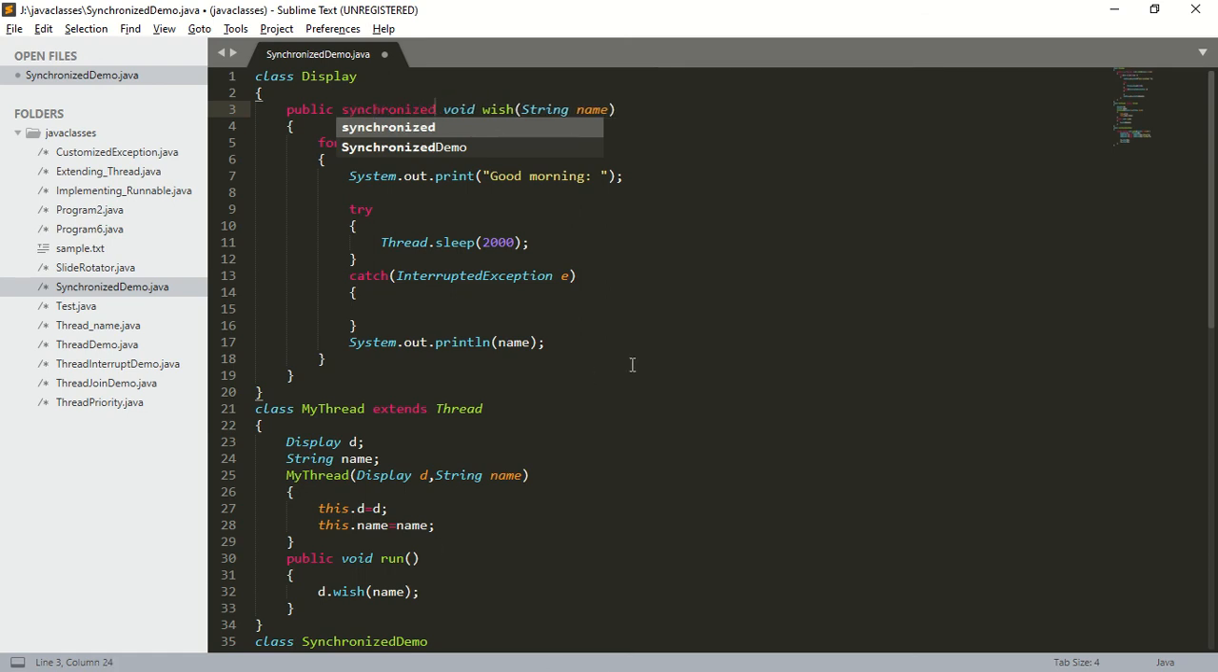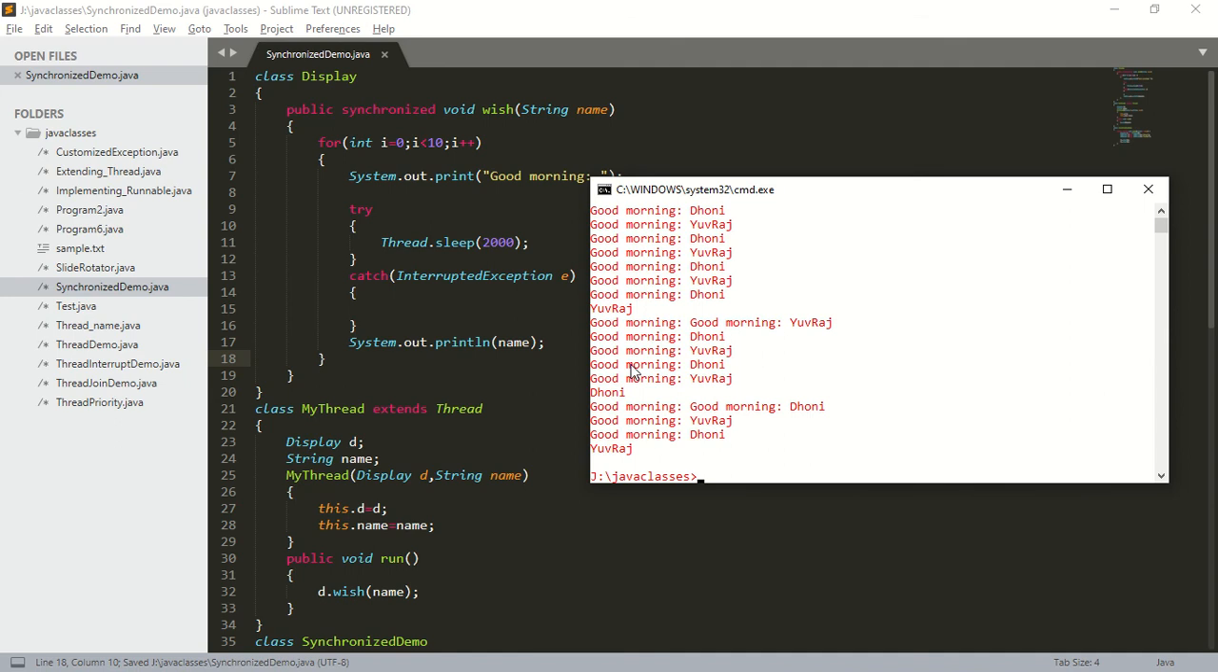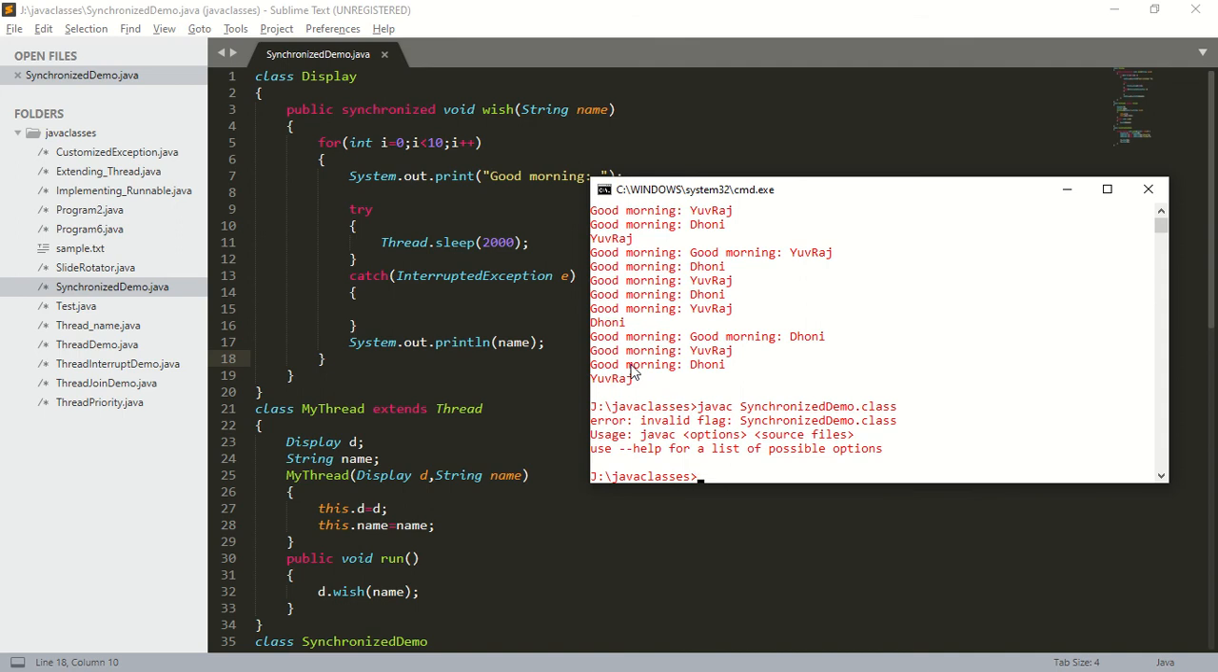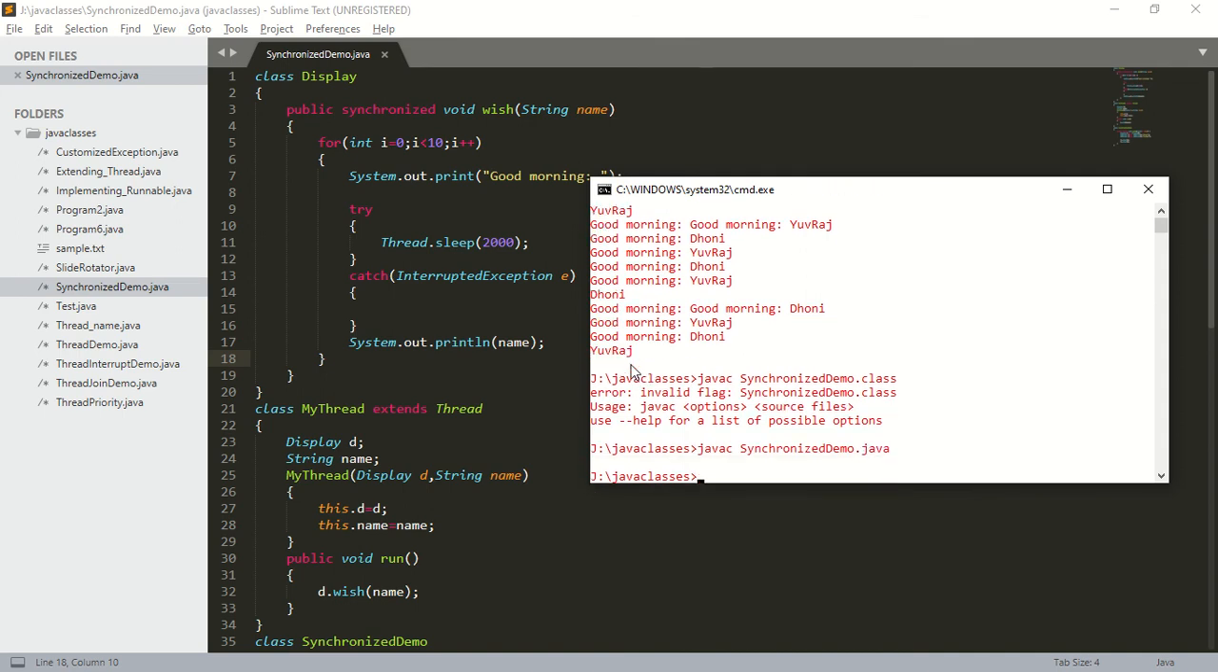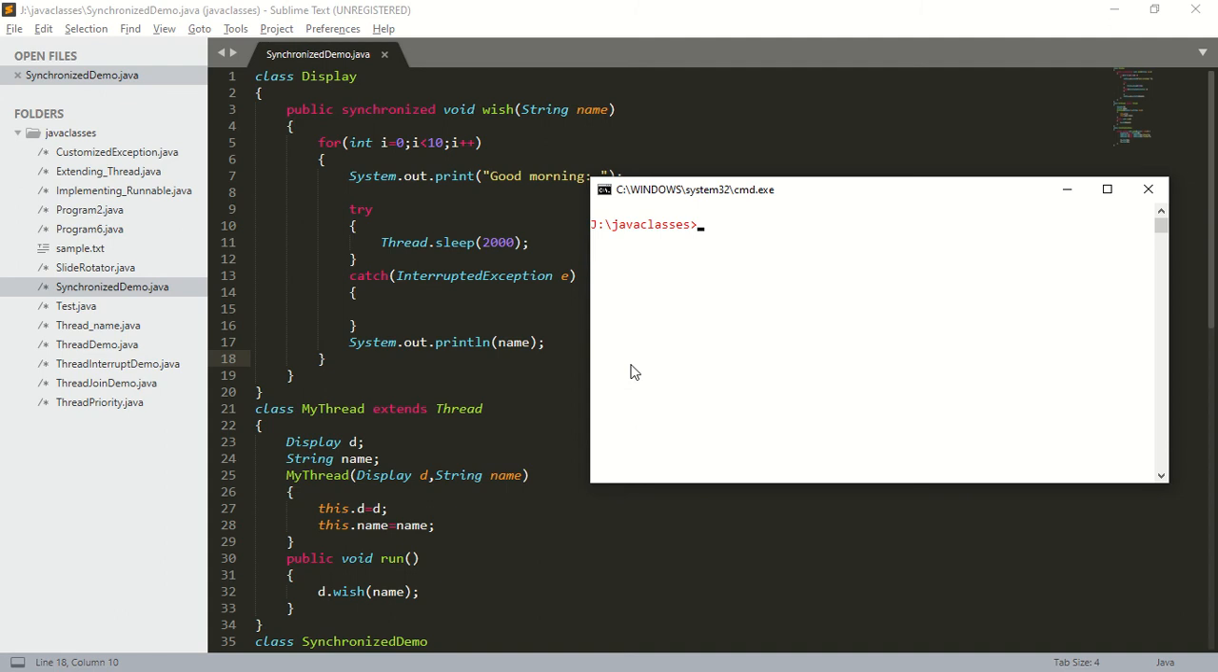Now what will happen when I make a method synchronized? At a time only one thread is allowed to execute this method. Either the Dhoni thread will be executing or the Yuvraj thread will be allowed to execute. So save this. I will compile the program: javac SynchronizedDemo.java. This code compiles fine. Clear screen.